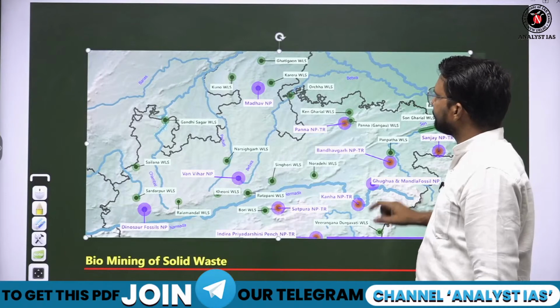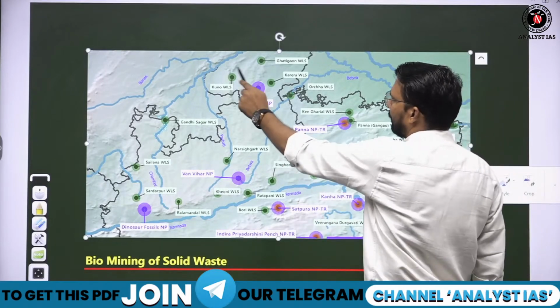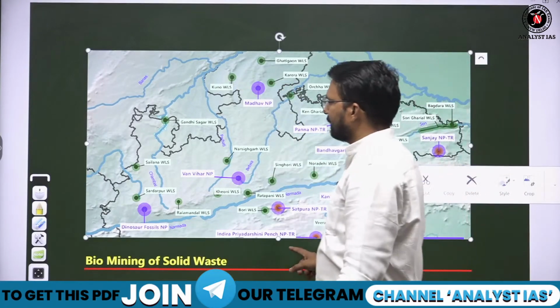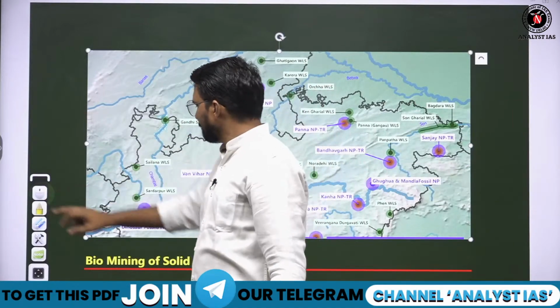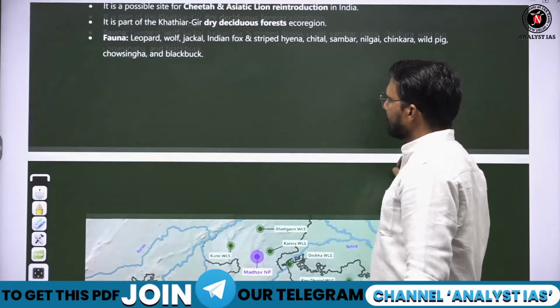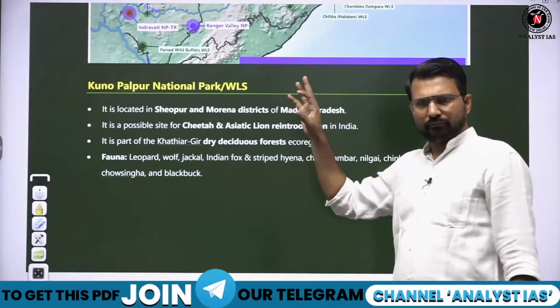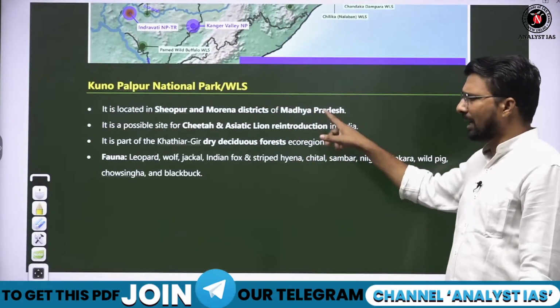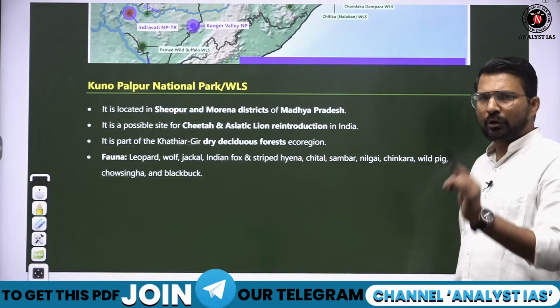Here it is, Kuno Palpur Wildlife Sanctuary and National Park. Remember this, it is situated in Madhya Pradesh. Why is this in news? Because earlier lions were introduced here. UPSC has already asked a question from the lion's perspective.